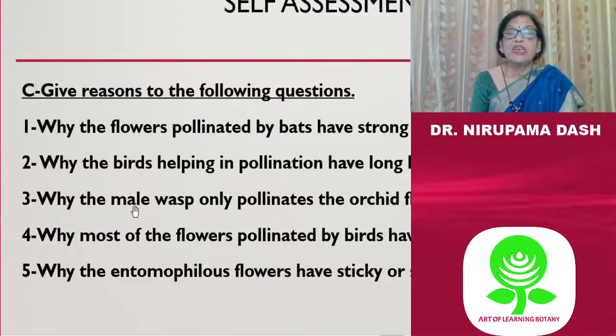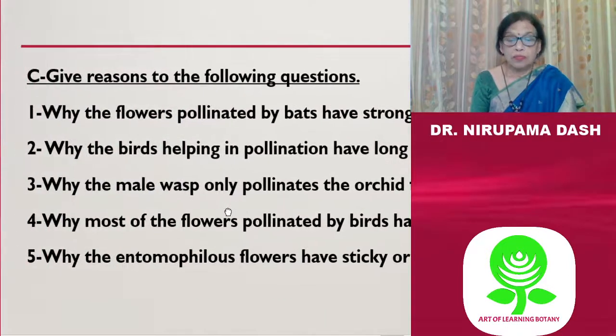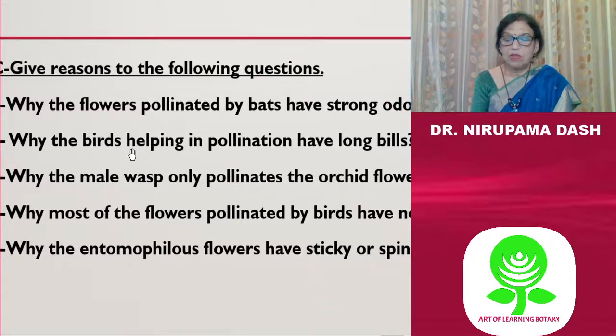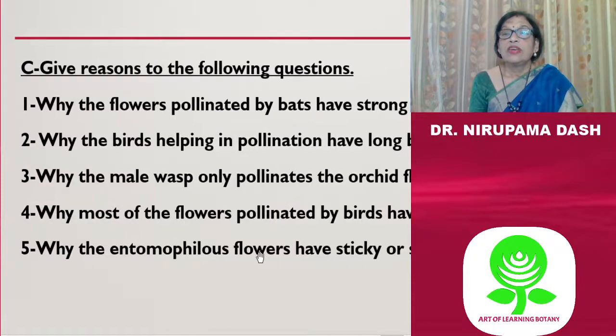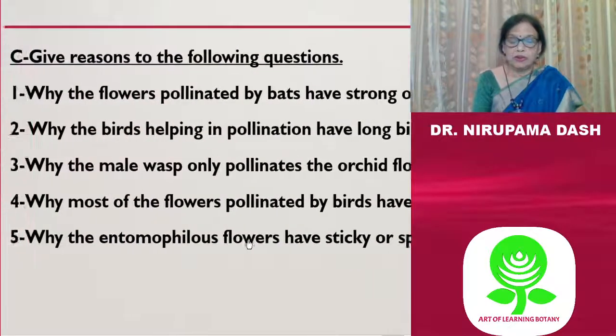Then question number 3, why do only male wasps pollinate the orchid flower? Because the labellum of the orchid flower mimics a female wasp, the male wasp thinks that a female wasp is sitting in the flower. The next fourth question, why do most of the flowers pollinated by birds have no fragrance?